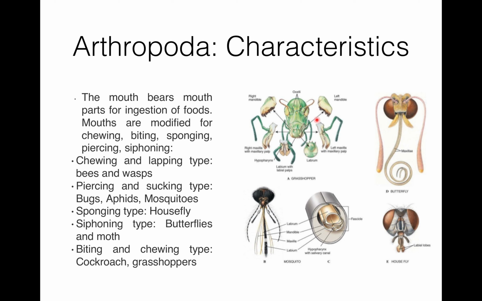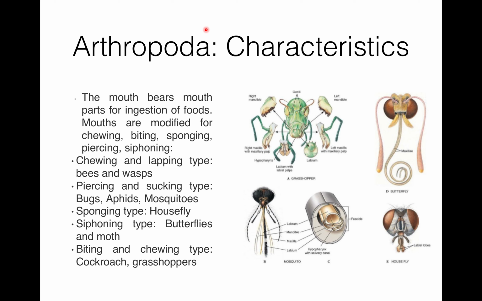Here you can see the left mandible, this is the right mandible, this is the right maxilla with maxillary palp, and this is the left maxilla with maxillary palp. Here is the labrum, and down here is the hypopharynx, and these are the labium with labial palps. So this is about mouth parts of the arthropoda.